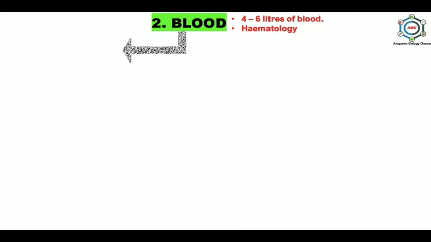Now, the second component of the circulatory system is blood. In every adult person, 4 to 6 liters of blood is present, and the study of blood is hematology. So the branch of science that deals with the study of blood is known as hematology. Blood is made up of two components. The first one is plasma, which is a viscous fluid and consists of water, inorganic salts, proteins, and in trace amounts food materials, waste products, and dissolved gases.